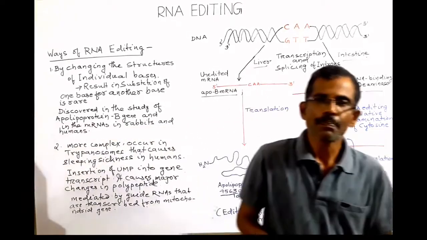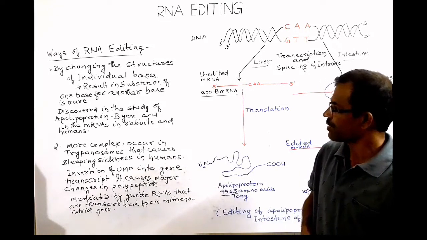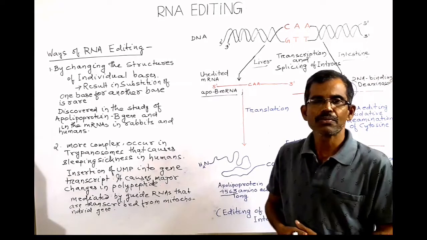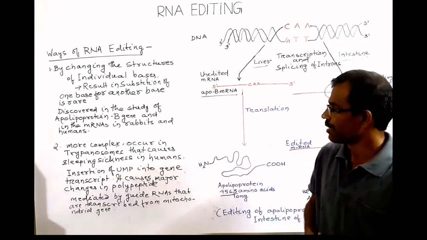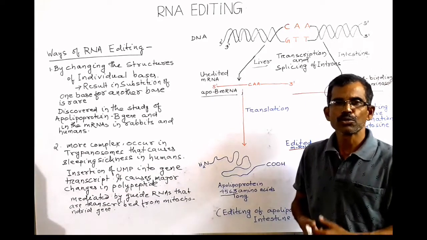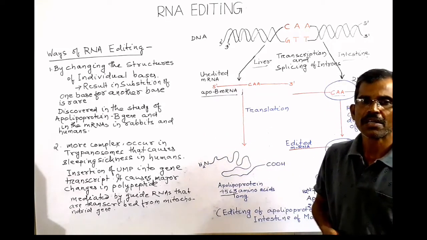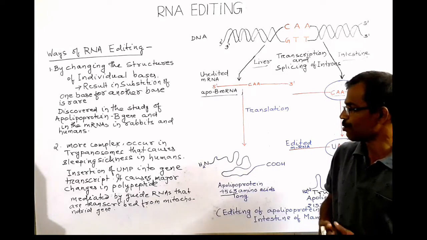There is another pathway also that can bring about RNA editing. The second pathway of RNA editing is more complex. It occurs in trypanosomes. Trypanosomes are responsible for causing sleeping sickness in humans.